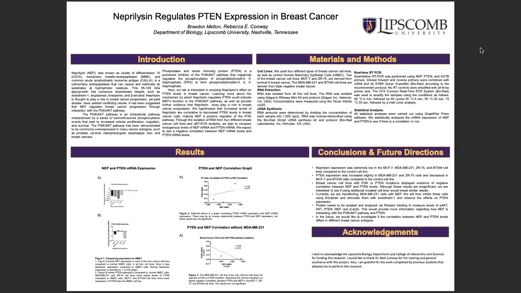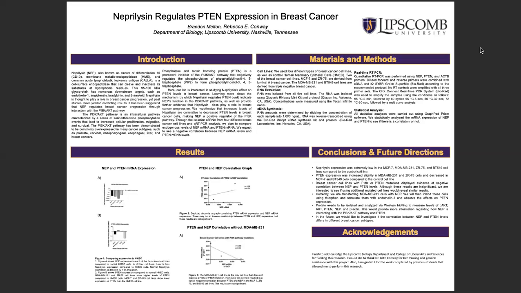Based on these results, I was able to conclude that neprilysin was decreased in all cancer cell lines, and these results are consistent with the results obtained by past researchers in this lab, and suggest that low neprilysin expression could be contributing to breast cancer progression. I also found that when looking at specific cancer cell lines that had PI3K or PTEN mutations, there was a negative correlation between neprilysin and PTEN levels.